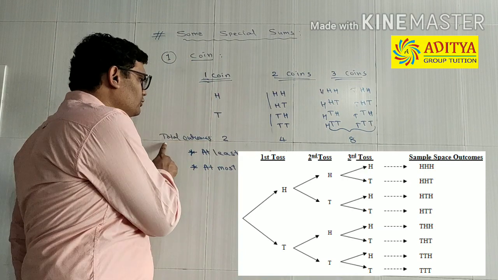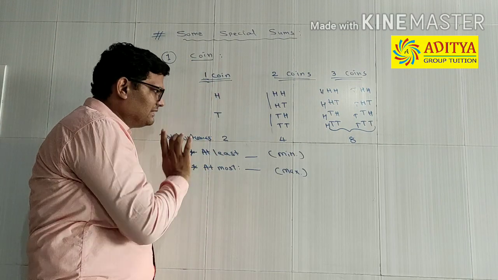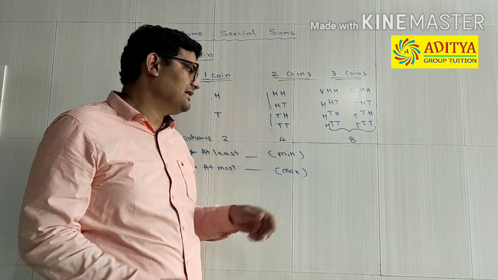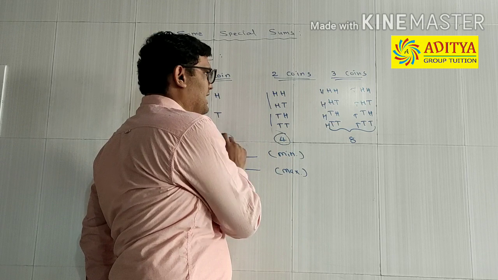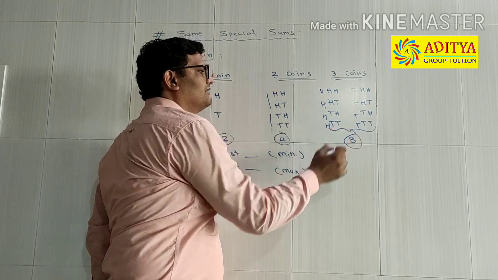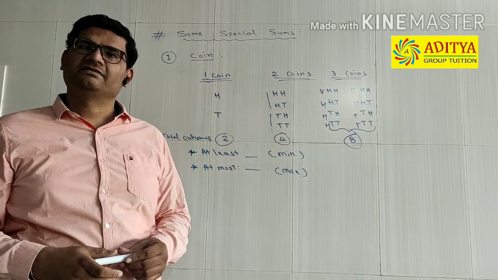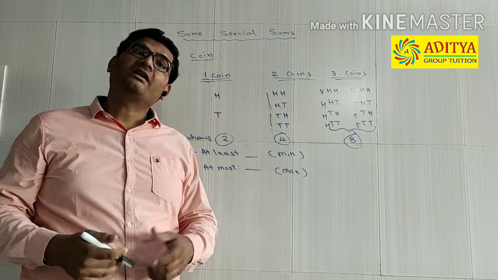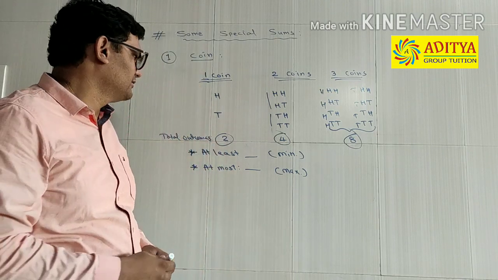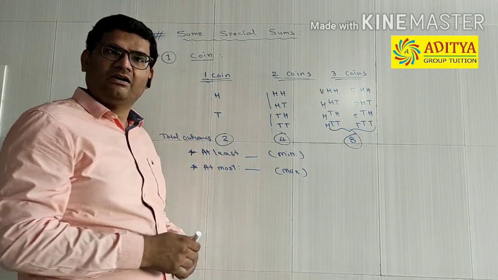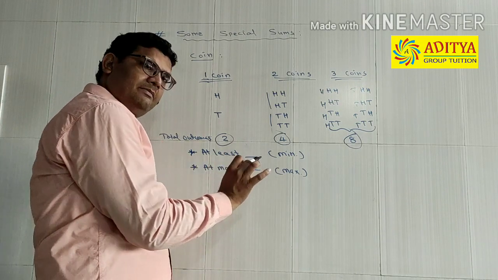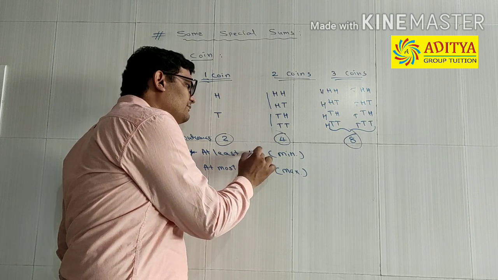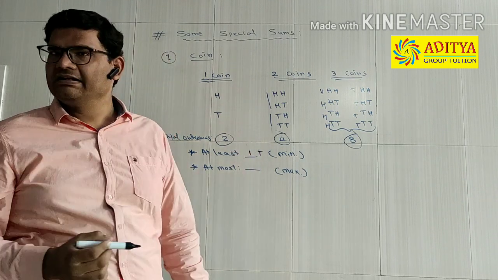So let us look at the total number of outcomes. For 1 coin, the total number of outcomes is 2. For 2 coins, the total number of outcomes is 4. And for 3 coins, the total number of outcomes is 8. There are 8 outcomes. So what kind of question can be asked out of this? A question can be asked like, find the probability of at least 1 tail or 1 head or something like this. So let us take tails.